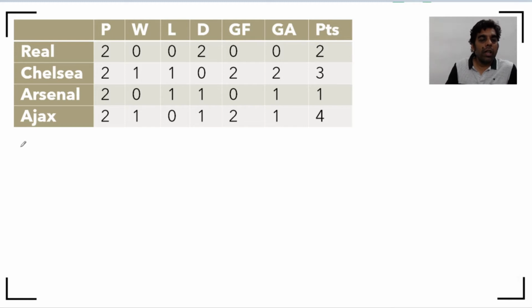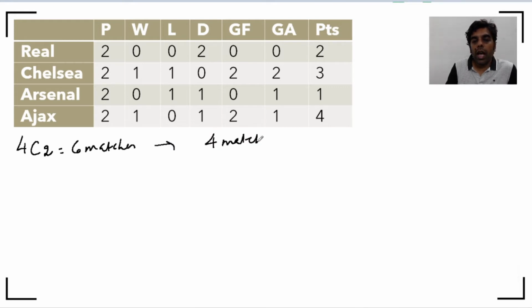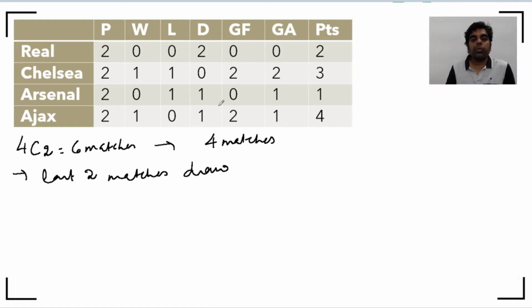And we know when there are four teams and every team is playing with another team, that means there should be four C2 matches, that is 6 matches. Here we have the data of only 4 matches, and that is why it is given that the last 2 matches were draw. Right, so this is what is given in the question.